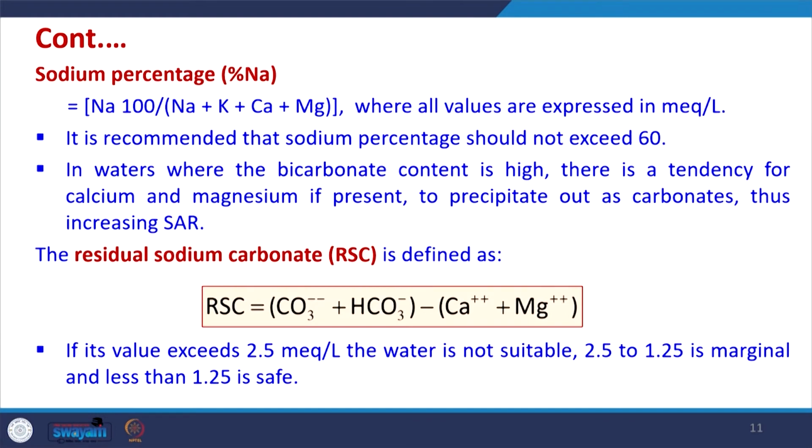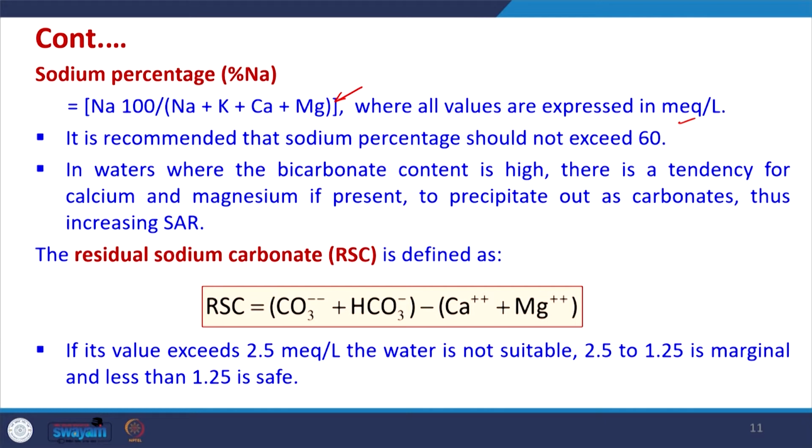Now, there is another parameter which is related to sodium, called sodium percentage. This is basically how much percentage of sodium is there vis-a-vis sodium, calcium, potassium and magnesium, and all values are expressed in milliequivalent per liter. This is the formula which is given here. It is recommended that the sodium percentage should not exceed 60%. So, among the total cations which are there, the sodium value should be restricted to less than 60.